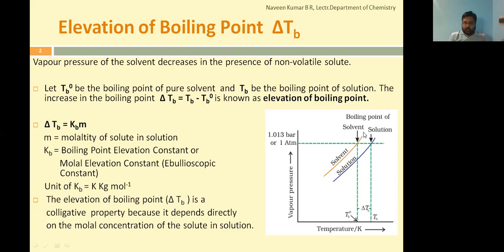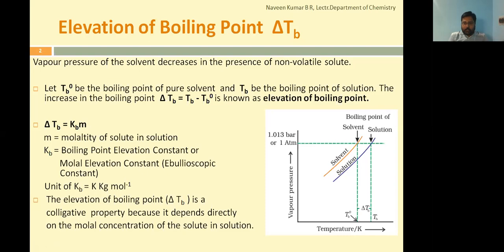Now observe this orange color plot, which is the solvent relationship between its vapor pressure and temperature. Assume this is the vapor pressure of the solvent at a given temperature, some x degree Celsius. We'll consider this as the starting origin of the plot.